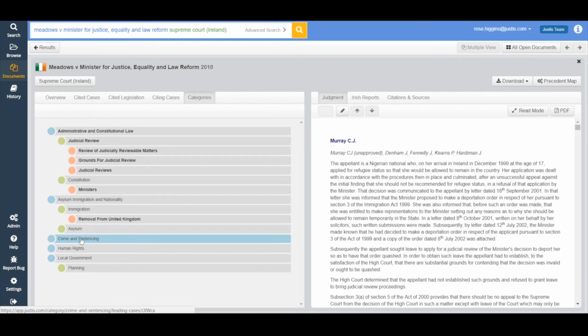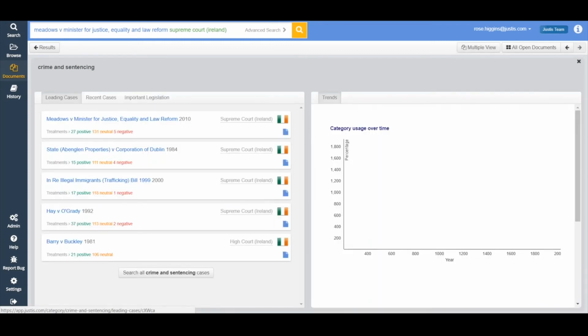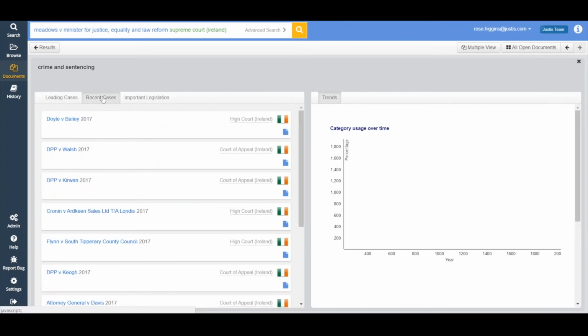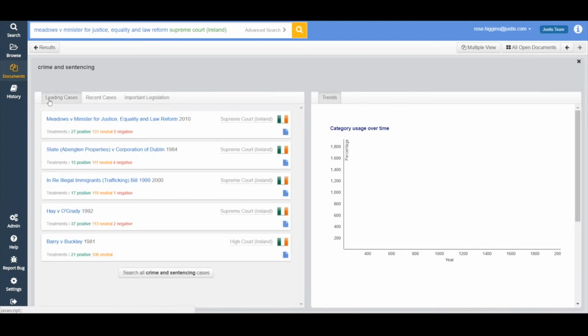Now you can see that the leading cases, the recent cases, are all Irish, and that's because our jurisdiction settings are specifying that we're only interested in Ireland. So that's important to bear in mind when you are using this feature. But again, if you're searching an area of law that you're not too familiar with, this is a great way of getting a good overview of the main cases that are related to this particular area of law.